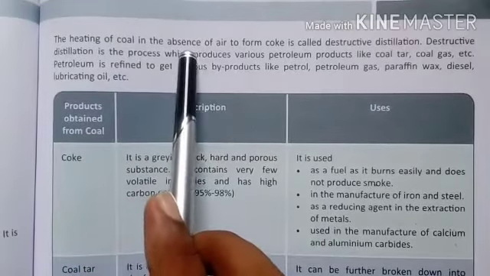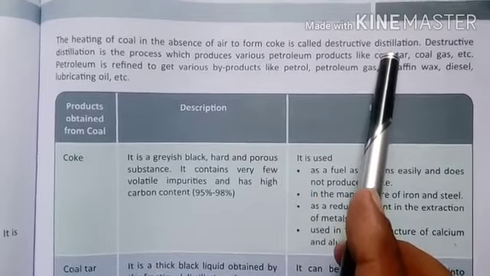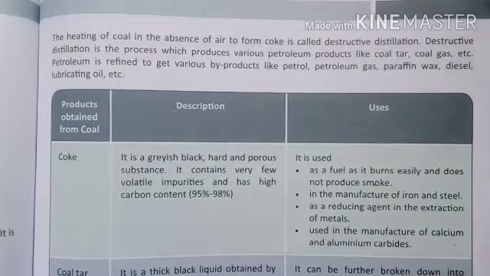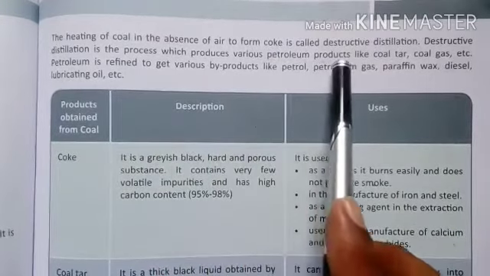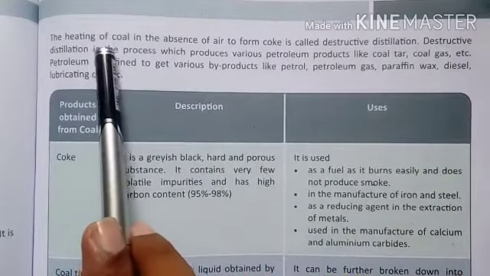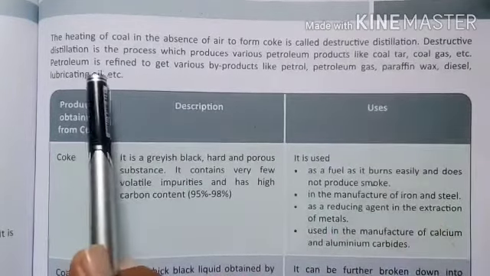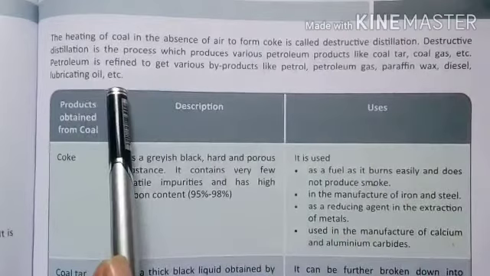The heating of coal in the absence of air to form coke is called destructive distillation. So destructive distillation means when we burn the coal in the absence of air, that process is known as destructive distillation. Destructive distillation is the process which produces various products like coal tar, coal gas, etc. When we do destructive distillation with coal, we will get coal tar and coal gas, etc. Petroleum is refined to get various byproducts like petrol, petroleum gas, paraffin wax, diesel, lubricating oil, etc.